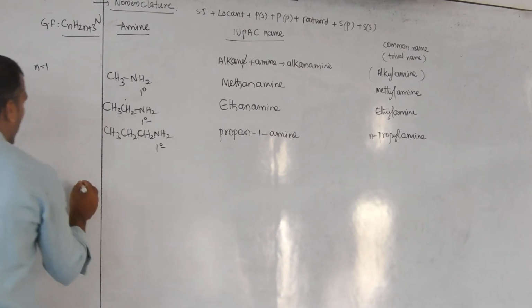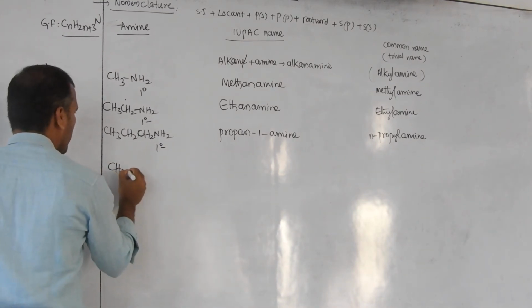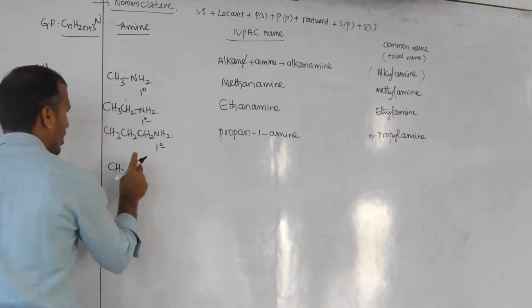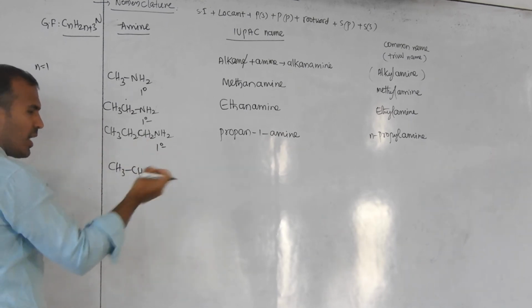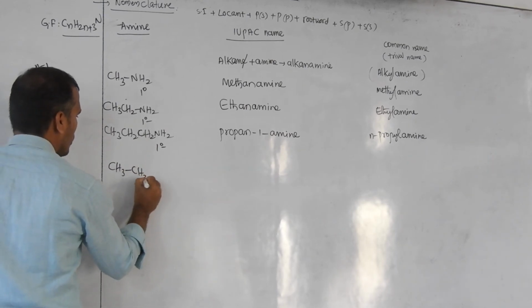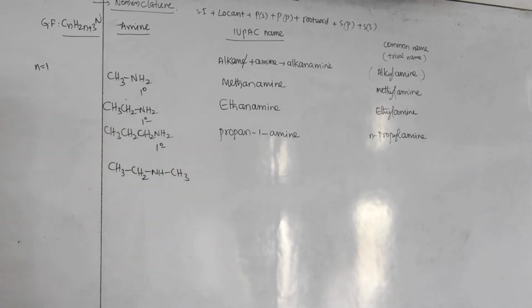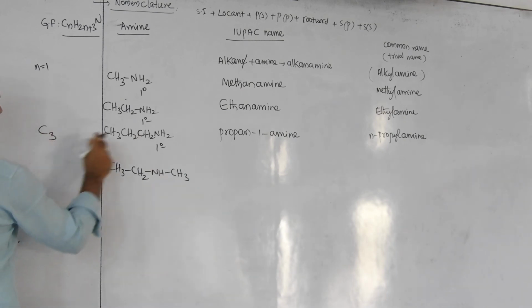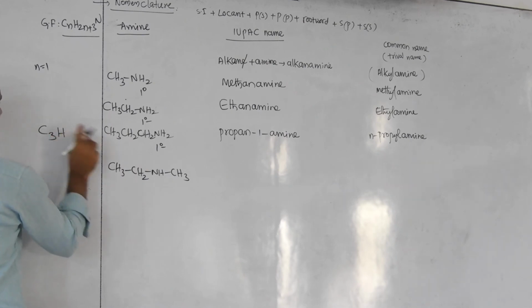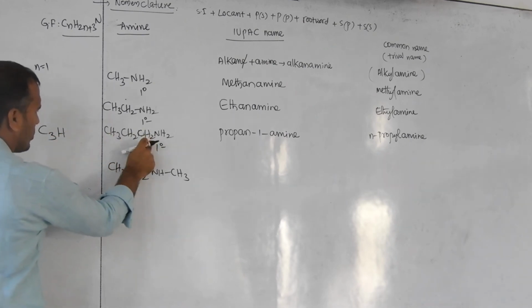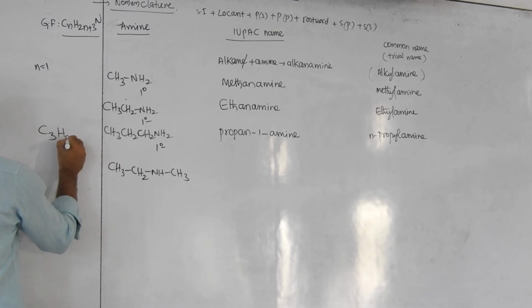Okay? So next, CH3, CH2, NH, CH3. Now the previous one is primary, and I want to write a secondary one. Another way you can write the formula: C3 and H, 5 plus 2, 7 plus 2, how much? 9.